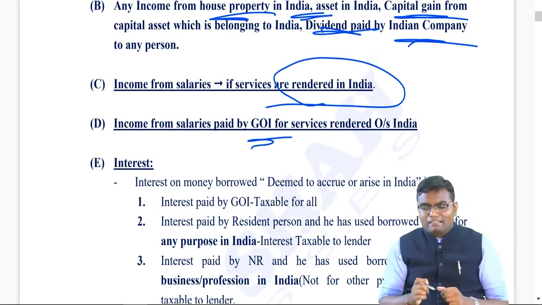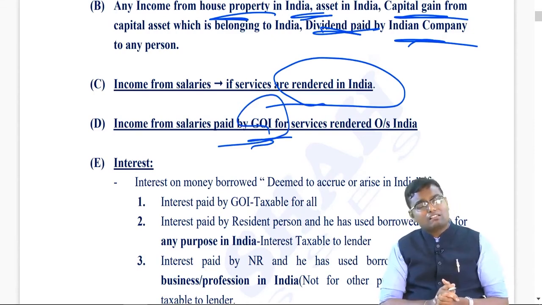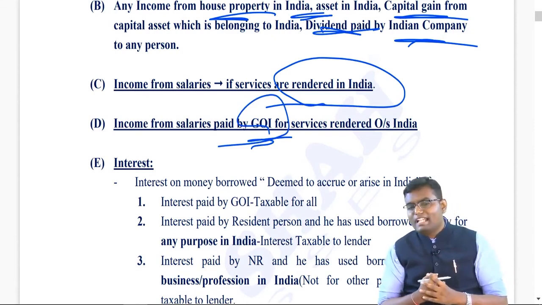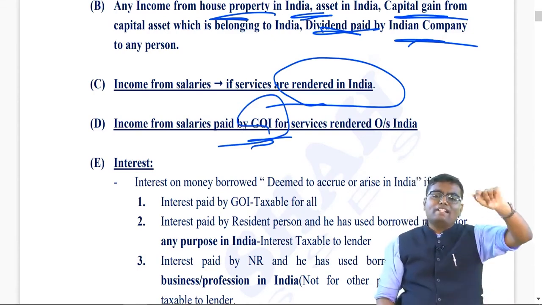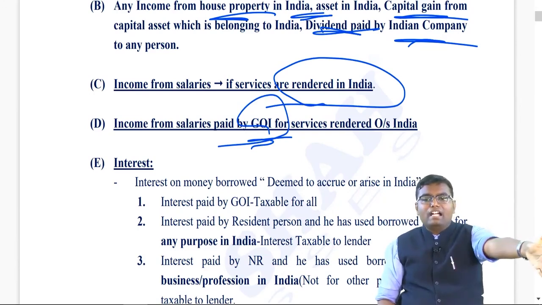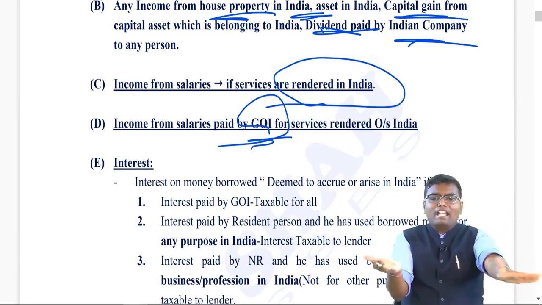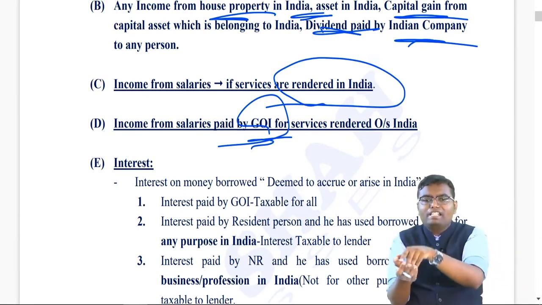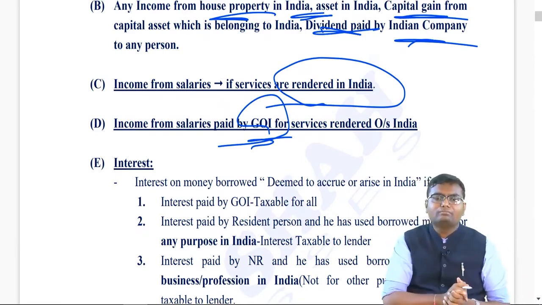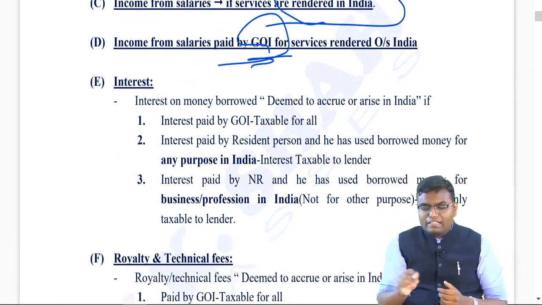So if the salary is paid by the Government of India for services rendered outside India, it will be taxable in India. So if you render service in India, taxable in India. If you render service outside India but the salary is paid by the Government of India, it is always taxable in India. Then interest income.